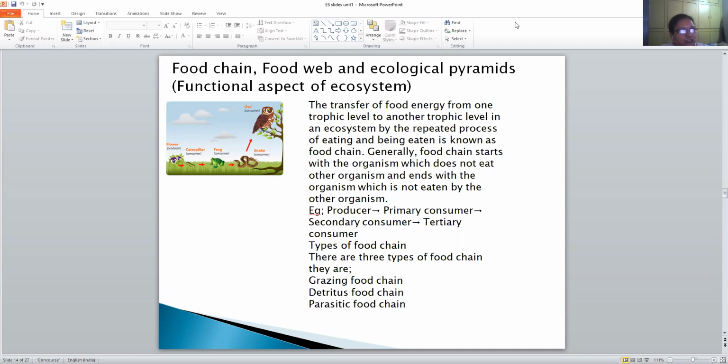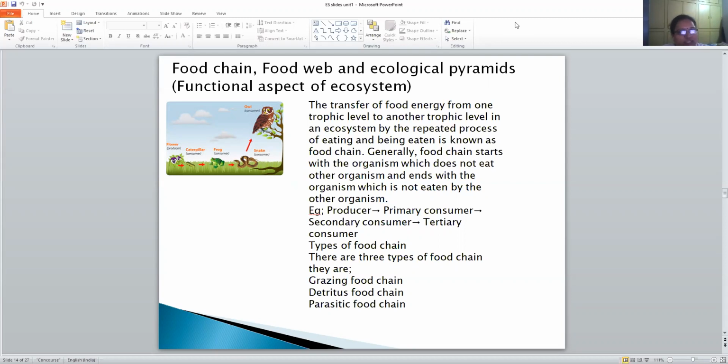So, what is the food chain? All of us know that the consumers have been classified into primary, secondary, and tertiary, and there are producers. The transfer of food energy from one trophic level to another trophic level in an ecosystem by the repeated process of eating and being eaten is known as the food chain.